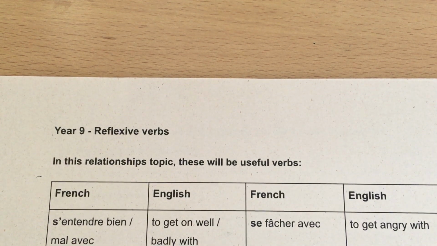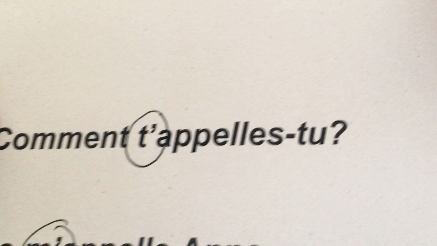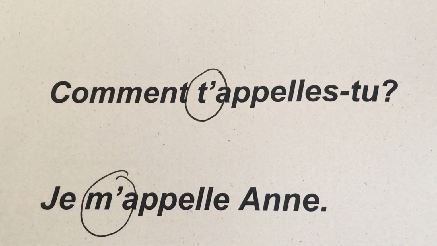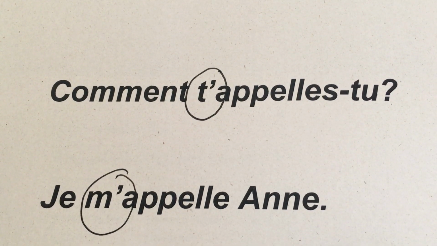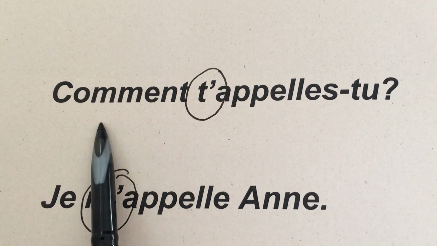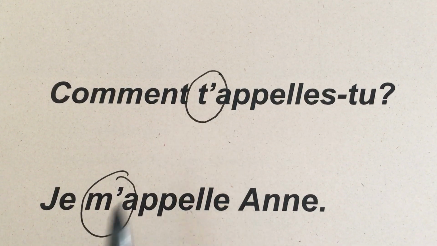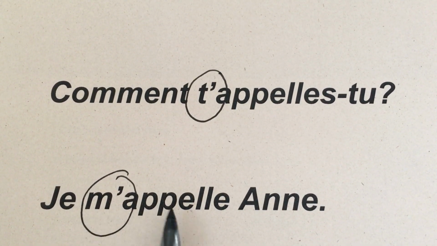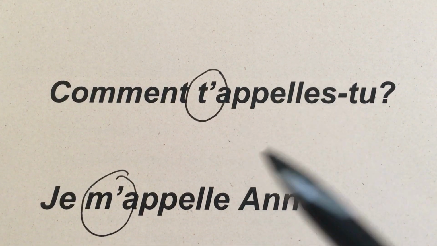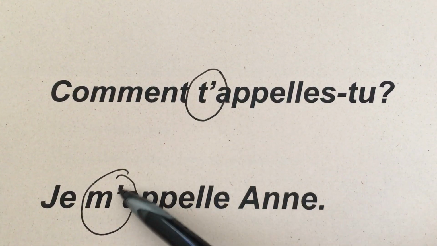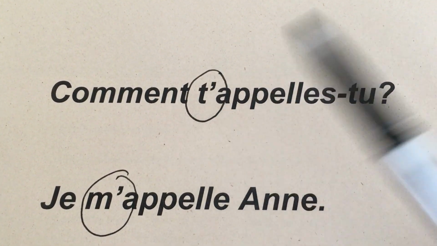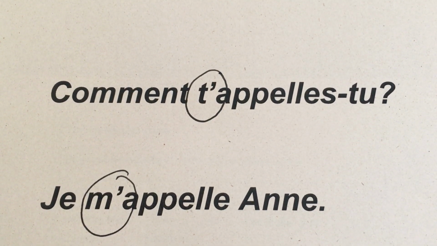One of the first things you learnt in French included a reflexive verb. Let's have a look at this. Comment t'appelles-tu? Je m'appelle Anne. This is about asking someone their name. But what it's literally saying is, how do you call yourself? And the answer is, I myself call Anne. And this circled letter in front of the verb is your reflexive pronoun, okay?